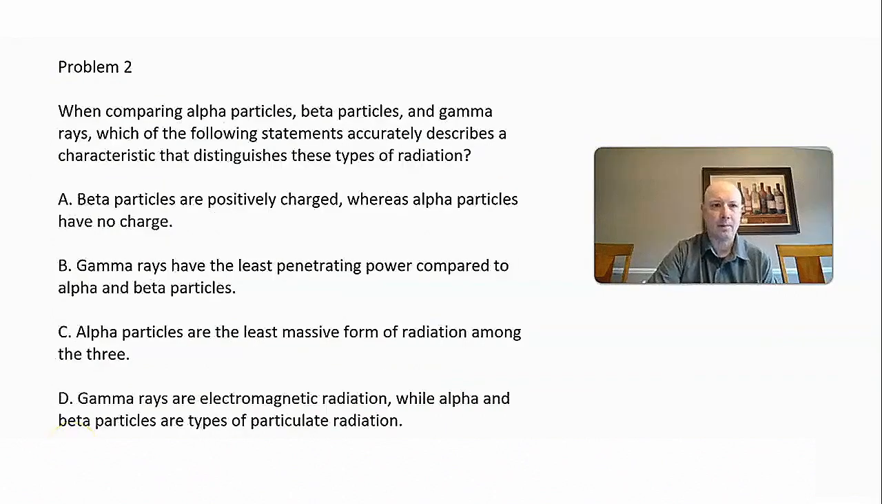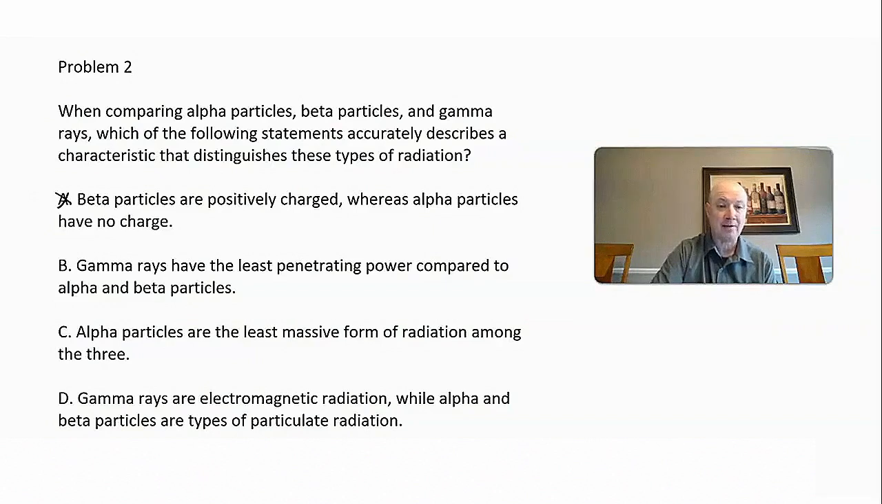All right, problem two. When comparing alpha particles, beta particles, and gamma rays, which of the following statements accurately describes a characteristic that distinguishes these types of radiation? All right, so let's eliminate some possibilities. The first one I'm going to eliminate is choice A. Beta particles are positively charged, and actually beta particles are negatively charged. So we're going to eliminate choice A.